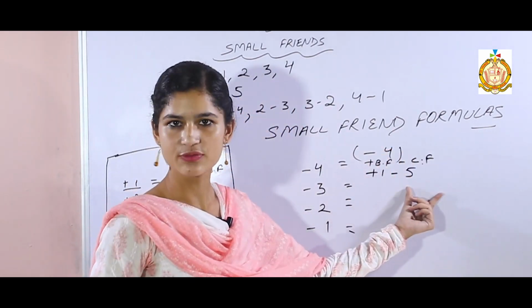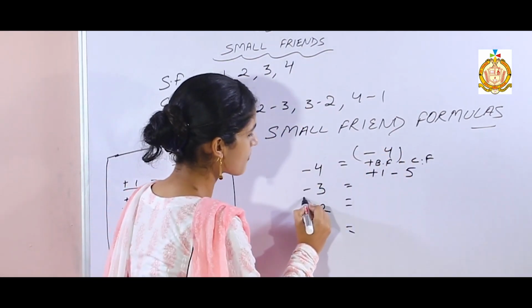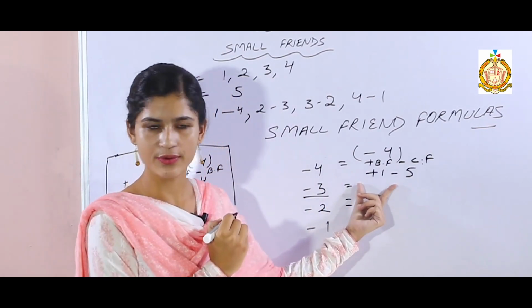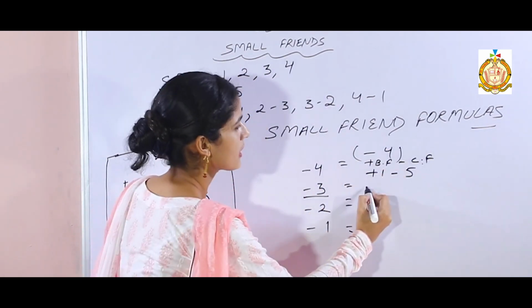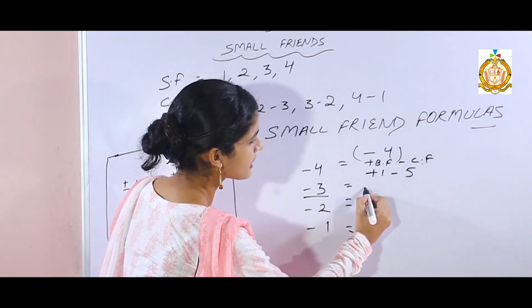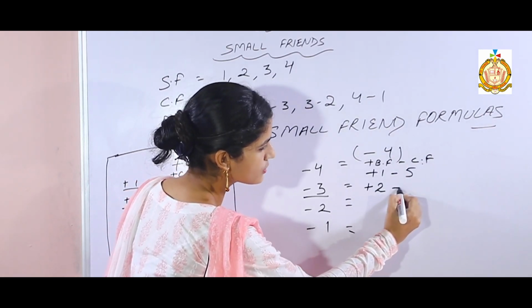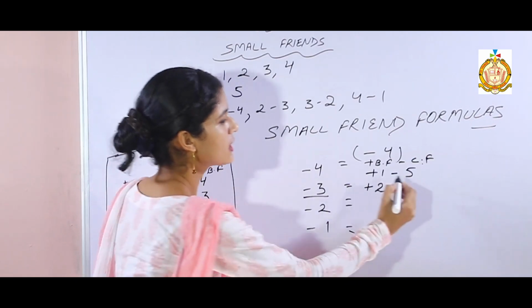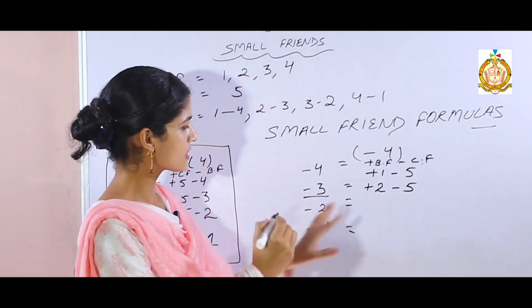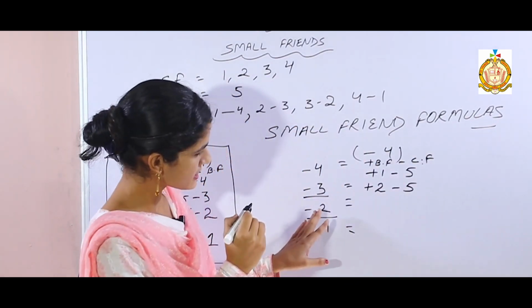Plus 1 minus 5. Now what is the formula of minus 3? Add your best friend, subtract your common friend. So who is the best friend of 3? That is 2. Add 2 minus common friend of 3, 5. So what is the formula of minus 2?